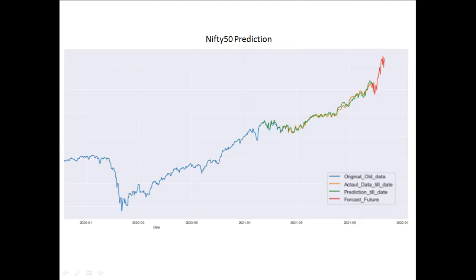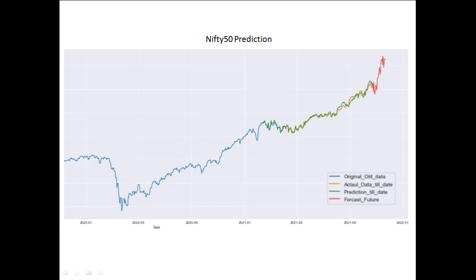Here we can see the final output of the algorithm using machine learning. What is in the blue is the input data we have provided, and using this old data, the algorithm is trained, and the algorithm predicted what is in the green.